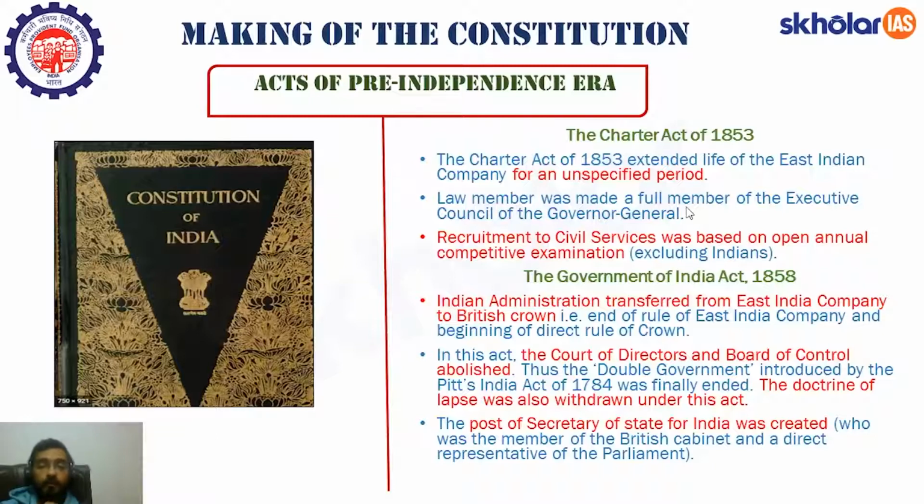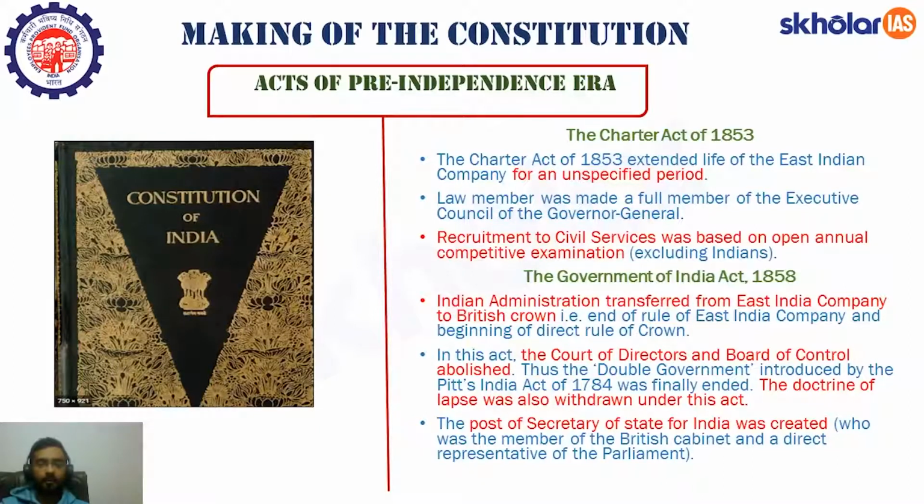The law member was made a full member of the Executive Council of Governor General. Apart from that, recruitment to civil services was based on annual competitive examination, and it excluded Indians. It was in the year 1853. So I hope story up till here is clear to all of you. Now what happened is there was a revolt in the year 1857, also known as Revolt of 1857, the first war of independence as some historians call it.